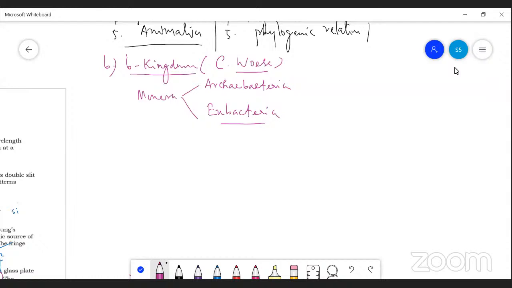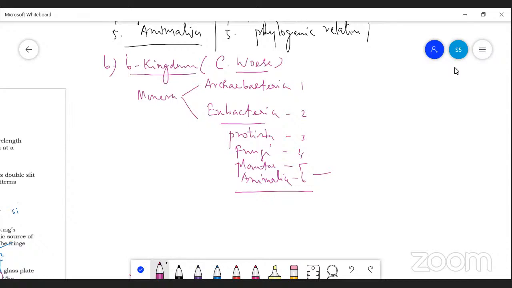First one is Archaebacteria, second one is Eubacteria, the third kingdom is Protista. Fourth one is fungi. Then fifth one is Plantae. Sixth one is Animalia. So these are the six kingdoms proposed by Carl Woese.